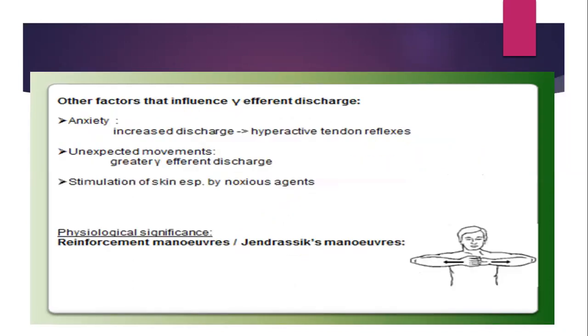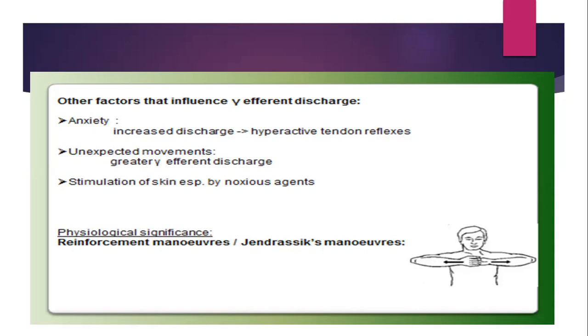Now, apart from the spinal and the supraspinal, other factors influence the discharge from these gamma fibers. For example, if you are anxious, that increases the discharge, then you get hyperactive tendon reflexes. You can yourself experience this. And say, for example, unexpected movements are there. There is a protective mechanism you must have seen. Say, for example, someone is coming from the back and suddenly taps on your head or back. It's an unexpected movement. It will also increase the gamma efferent discharge, and there is increase in the contraction which is seen.